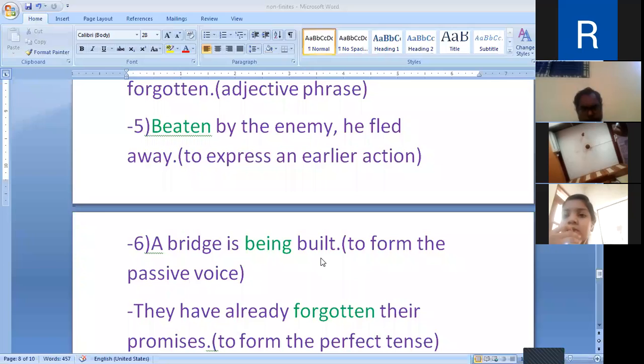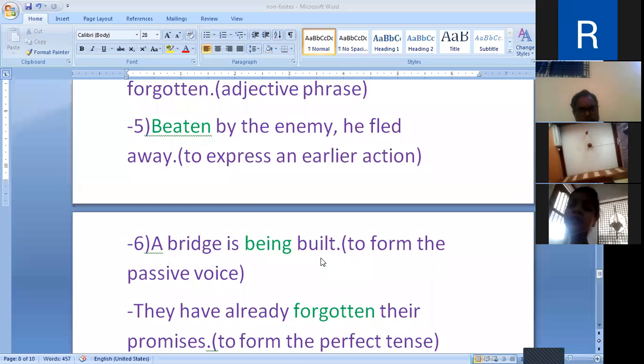Sir, can you give me another example to clear my doubt? Okay, why not? A bridge is being built, a letter is being written, you are being taught. So these are other examples.